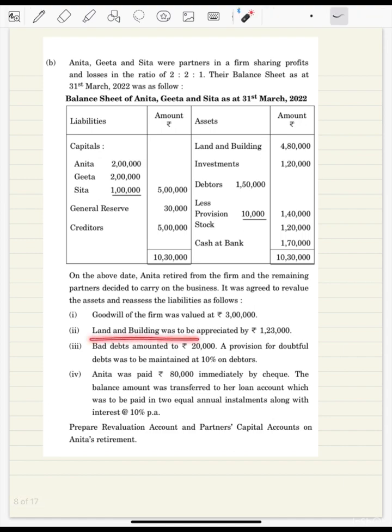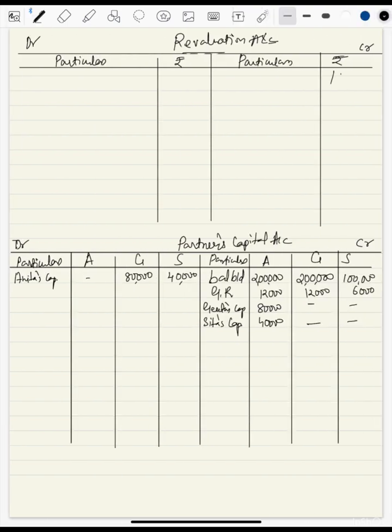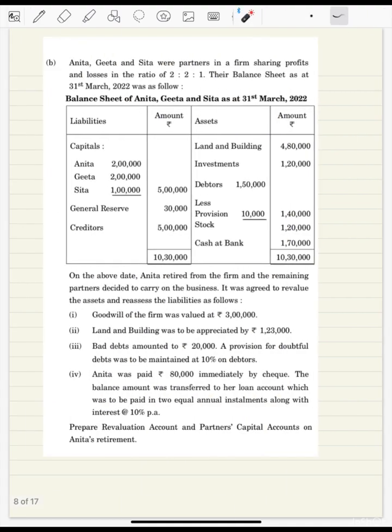Next, land building appreciate by 1,23,000. Land building is given here, appreciate by 1,23,000. Appreciate means profit, so we'll come to the credit side of revaluation account and write down land and building 1,23,000.